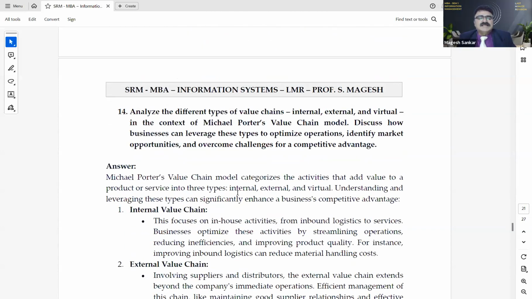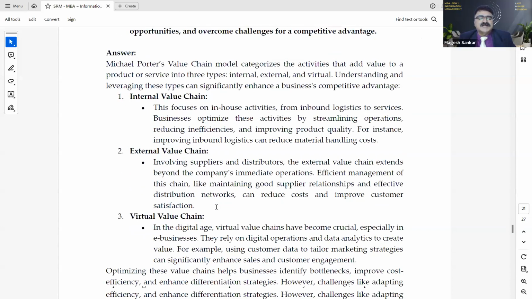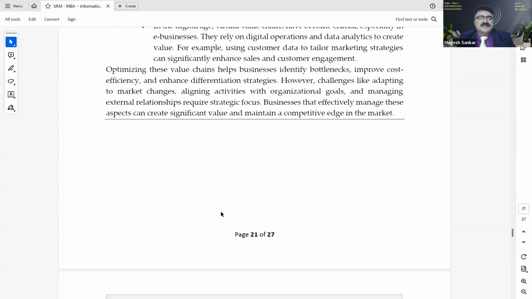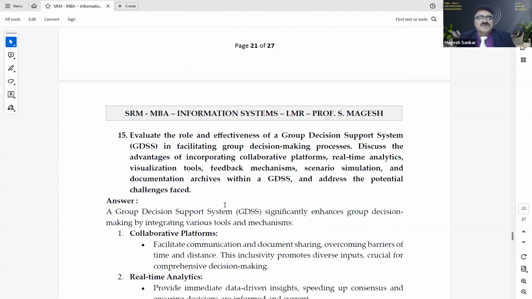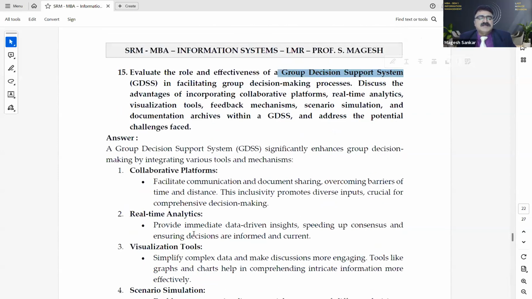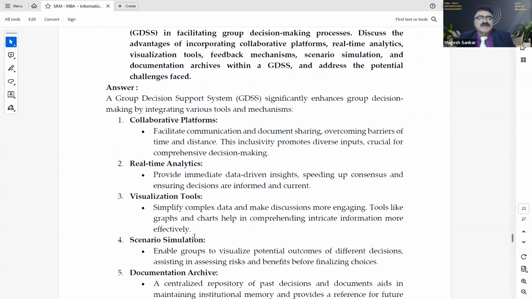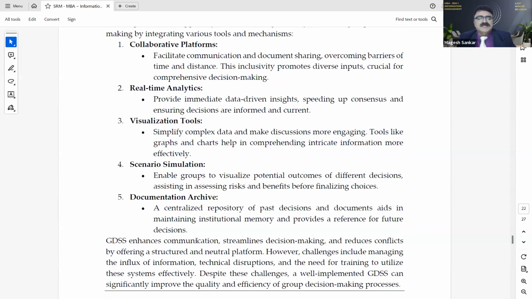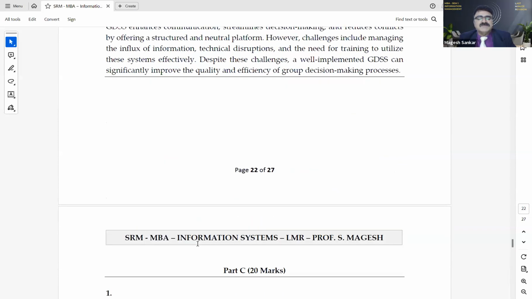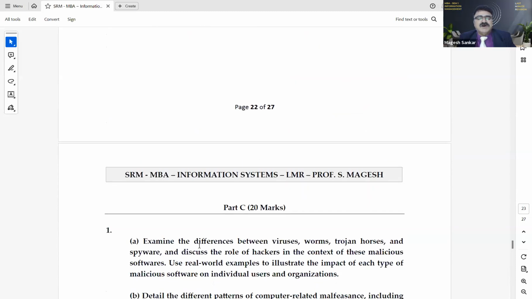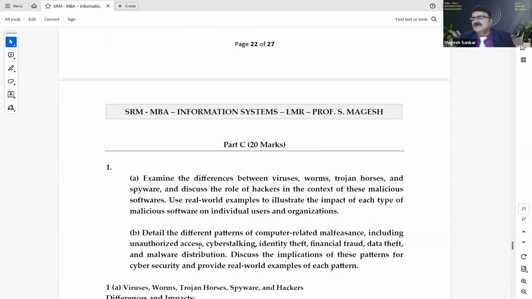Then 14th one, analyze the different value chains, internal, external, and virtual. Internal value chain, external value chain, virtual value chain. Then evaluate the role of group decision support system, GDSS, collaborative platforms, real-time analytics, visualization tool, scenario simulation, and documentation archive. So now I have discussed all the 15 questions I have shown you.